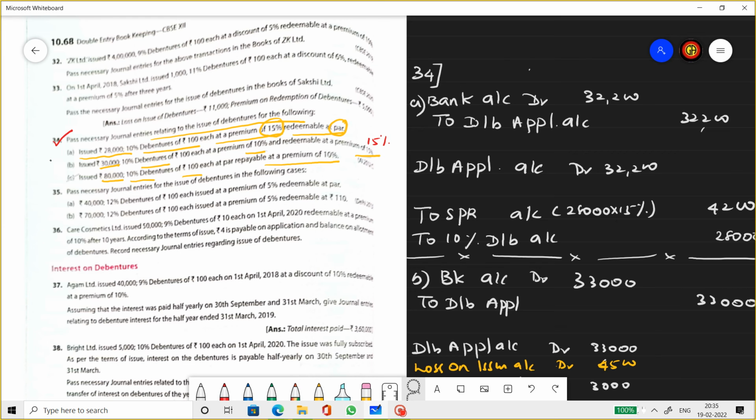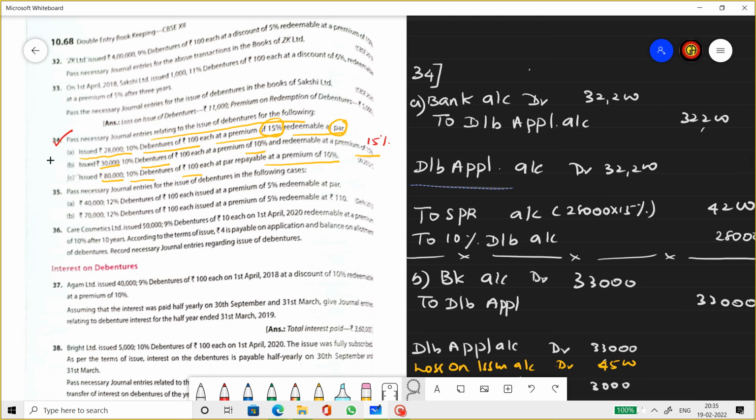As I said, the first one is issue at premium. Bank to debenture application will be the receipt of application money along with the premium. 28,000 is the face value, 15% premium, 4,200. Total is 32,200. So bank account debit to debenture application, 32,200.